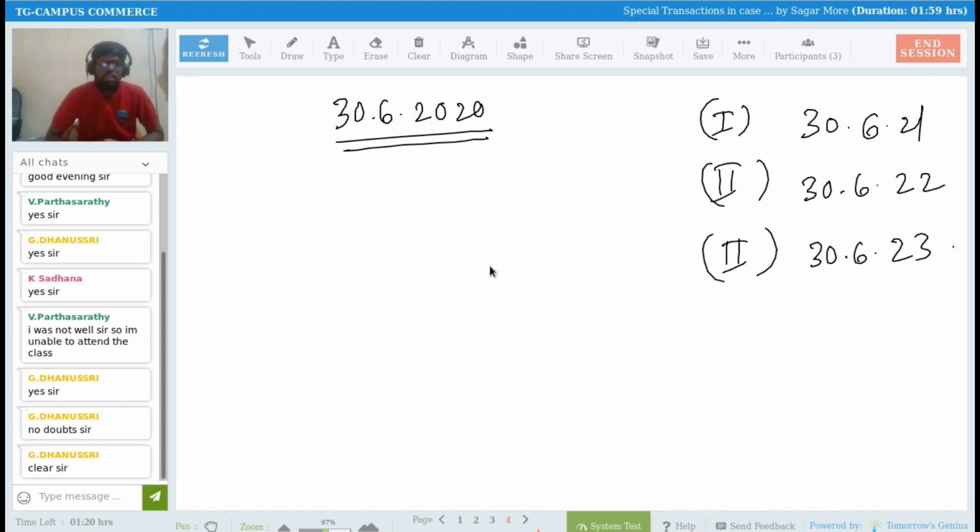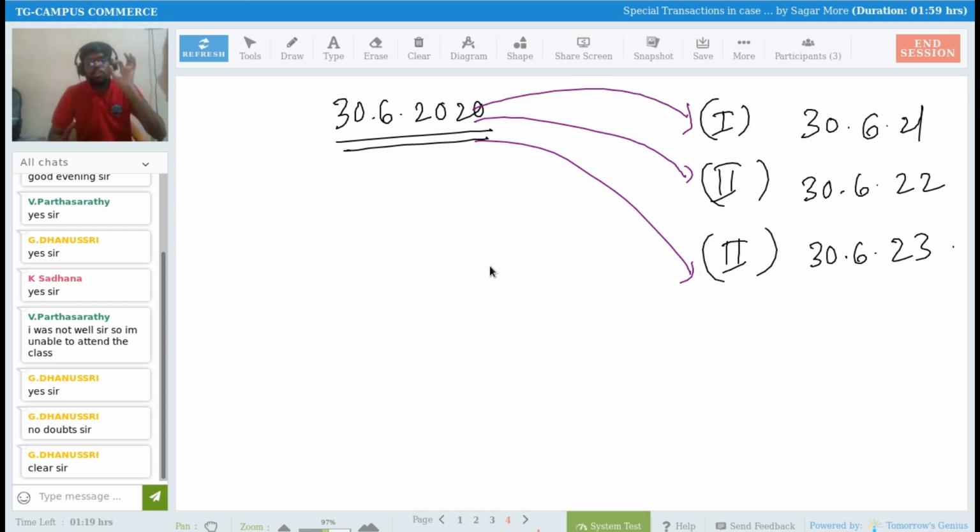Yes. The problem is, sir, your year ends on 31st of March. And on 31st of March, are you going to prepare financial statements or not? Are you going to prepare profit and loss account, trading account, balance sheet or not? Yes, sir. See, it's easy for mathematical calculation to calculate interest from June 2020 to 30th June 2021, from this to this and from this to this. This is one year, right? This calculation is easy, but that is not required here. Why? Because you are going to prepare your books of accounts on 31st of March every year. Yes or no?